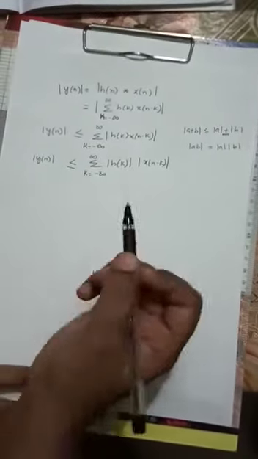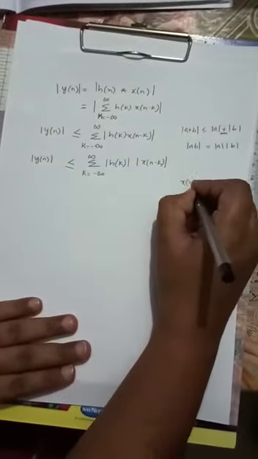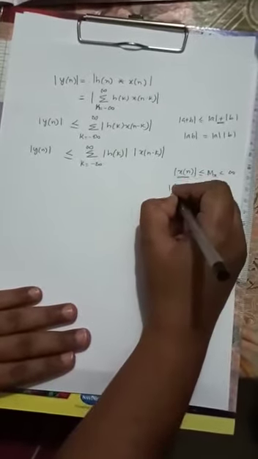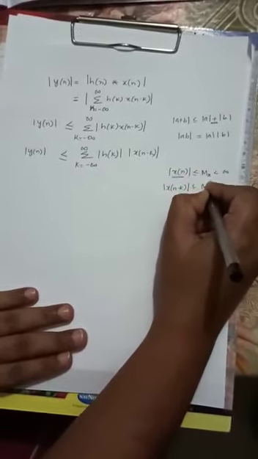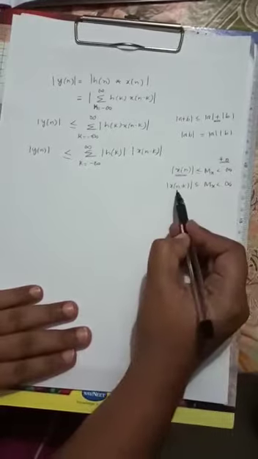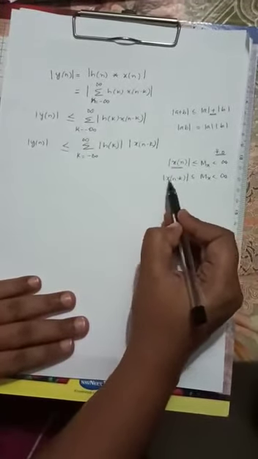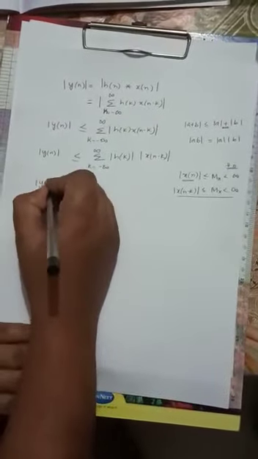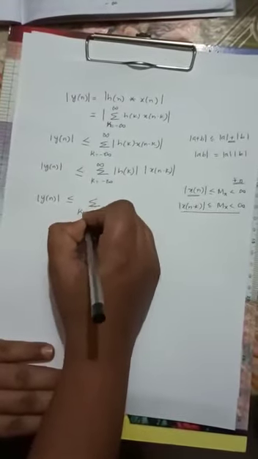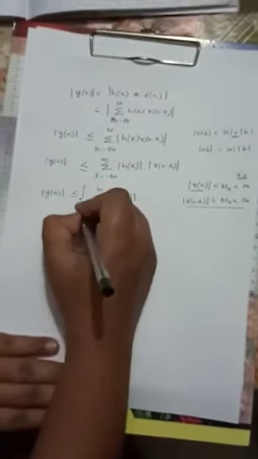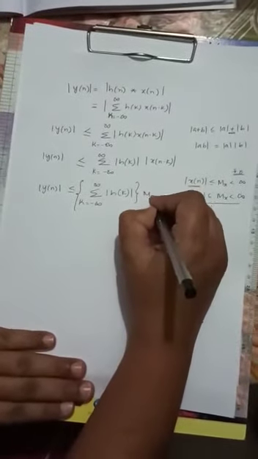We have assumed that we have given a bounded input. Bounded input means x[n] is less than or equal to Mx, which is less than infinity. If x[n] is bounded, then automatically x[n minus k] is also a bounded value, because we have defined it for all values of n. This is a new time variable, so it will also be a bounded value. So if I substitute, y[n] is less than or equal to the summation from k equal to minus infinity to plus infinity of the absolute value of h[k], and this whole thing is multiplied by Mx.